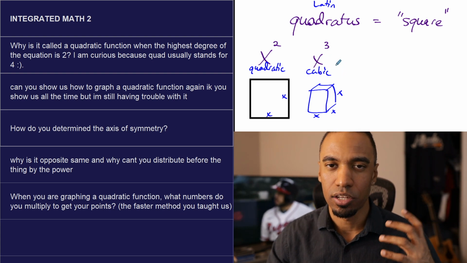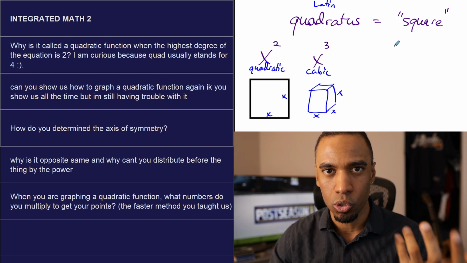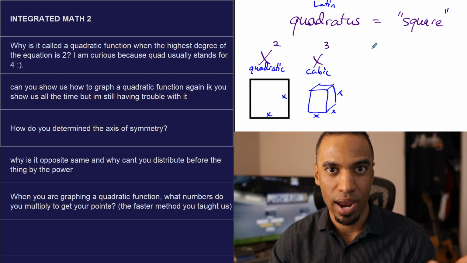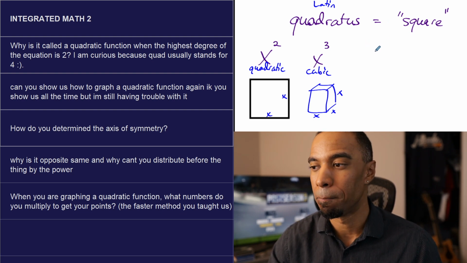That's in physical space. I couldn't do a quartic in physical space because it kind of breaks our laws of what we can perceive and do. If you want to look up something called tesseracts, that can give you the idea. It's going to be a little strange if you look at a looping animation of it.